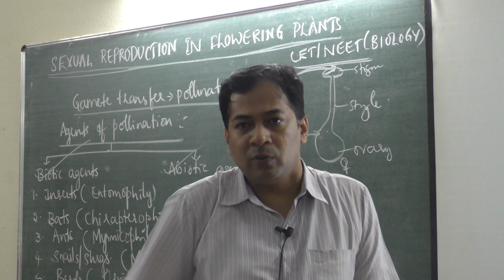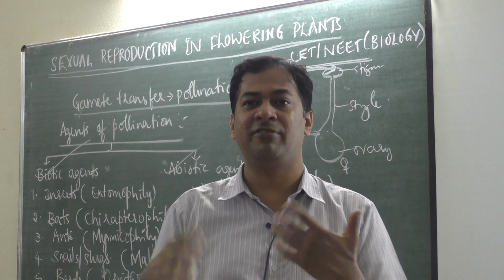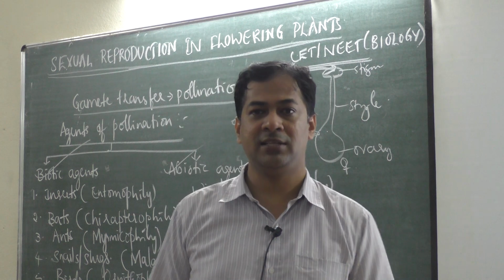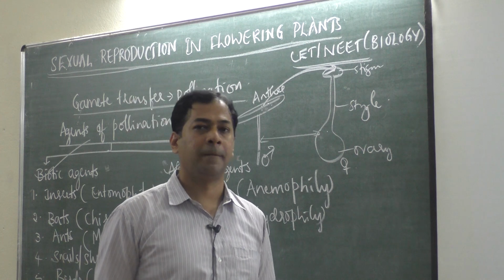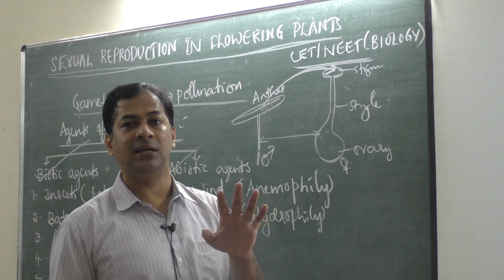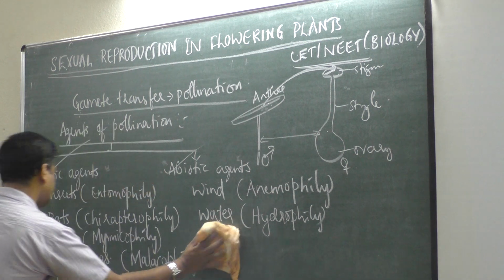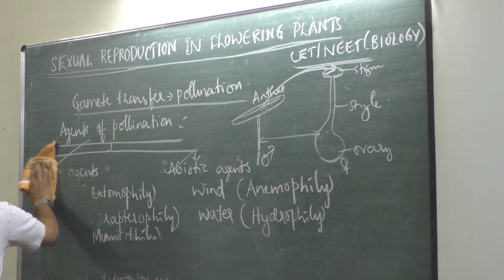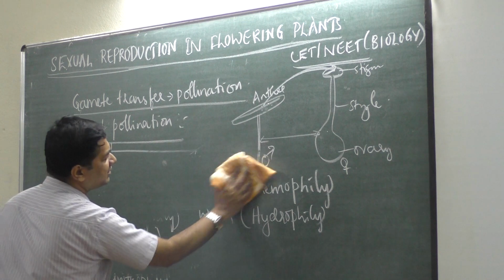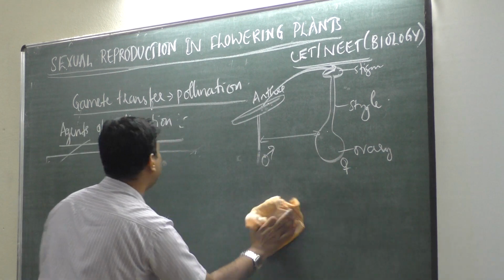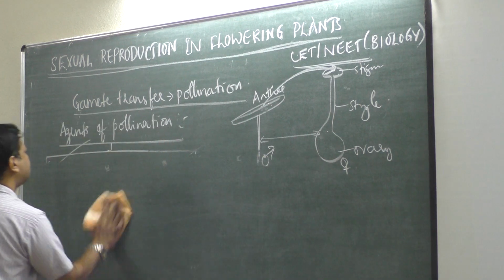How the plant prepares itself for wind pollination is what we call adaptations or modifications of plants for wind pollination. So let us see abiotic factors first, because very few plants will undergo the abiotic method.